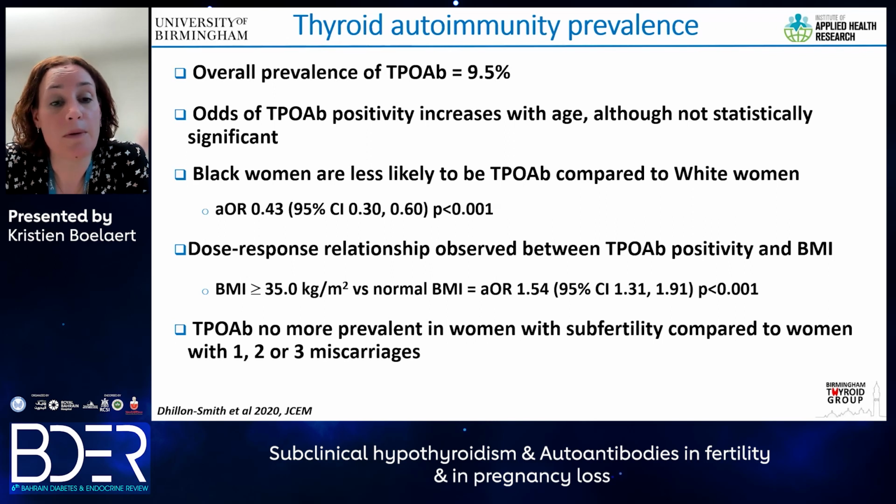We found that Black women were less likely to have positive TPO antibodies compared with white women, and you can see an adjusted odds ratio here. And that this was very much linked to BMI. So women with a higher BMI, certainly those with a BMI that was greater than 35, were much more likely to have TPO antibody positivity. They were not more prevalent in women with subfertility compared to those who had recurrent miscarriage.